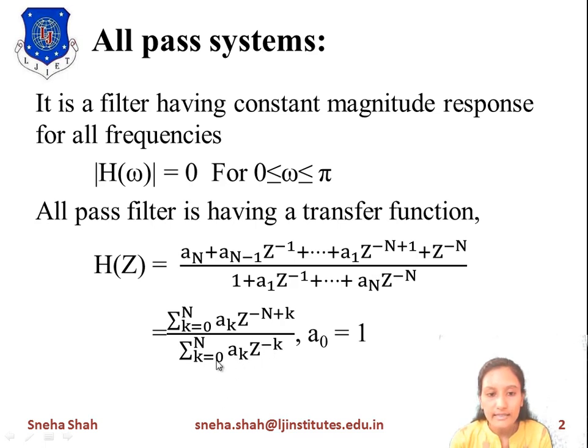Now in this summation, if we take k equals 0, this term becomes a0 z to the 0. The value of a0 equals 1, so 1 into z to the 0, which is 1 into 1, means 1, because of this summation plus. Now if we take k equals 1, then this term becomes a1 z to the minus 1, up to k equals N. If we take k equals N, this term will be a_N z to the minus N. So this term will be represented like this summation.